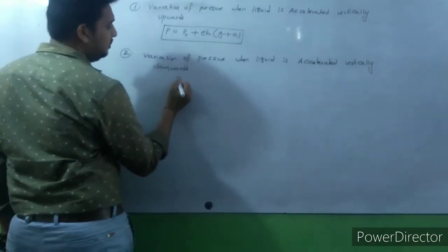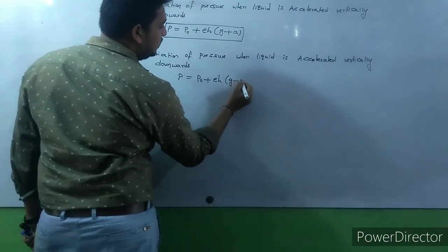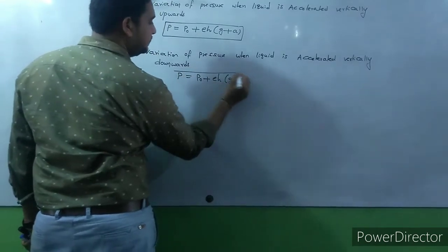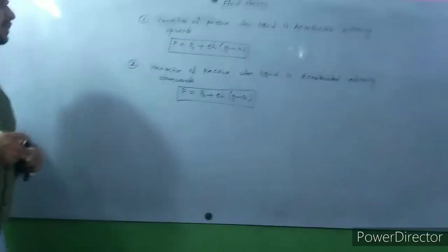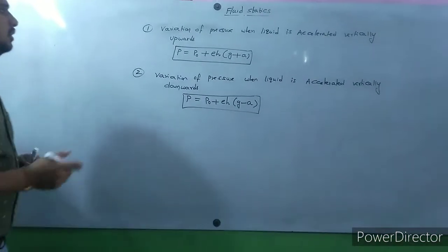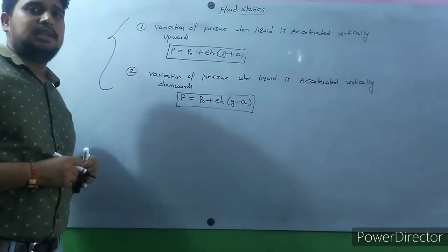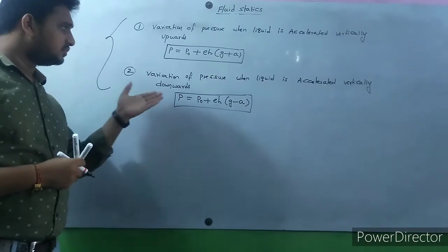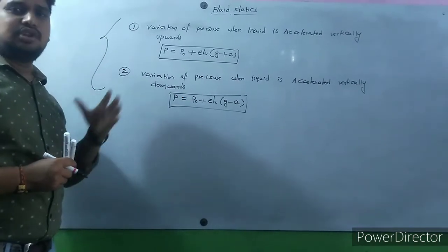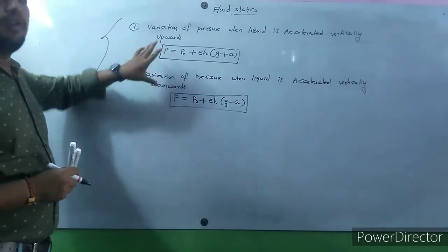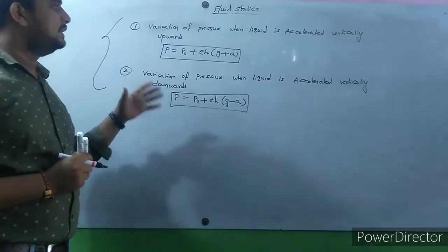Then P is equal to P naught plus rho H into g minus a. So this is the second formula. These two formulas are very important. Please note them down. I discussed these derivations a few minutes back, so observe those derivations and memorize these two formulas. They are helpful to solve numericals in NEET and JEE.